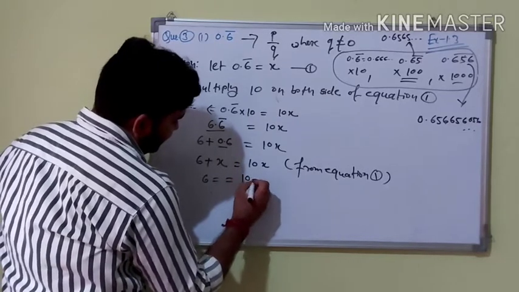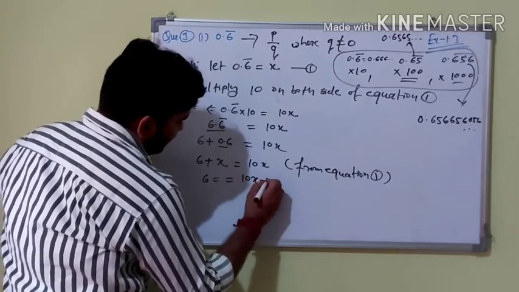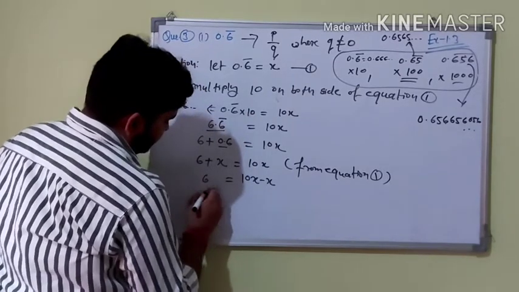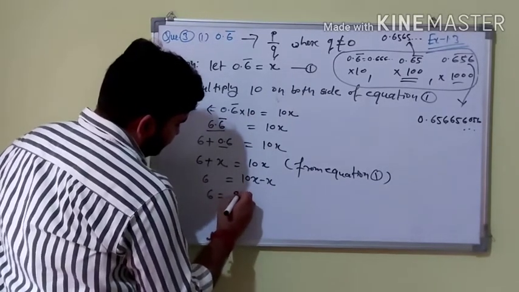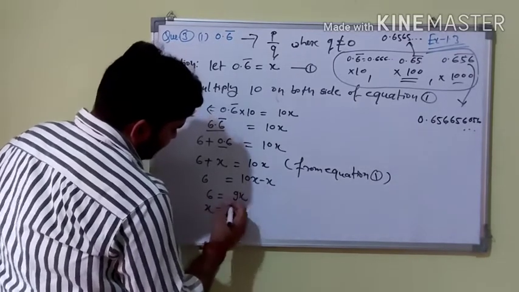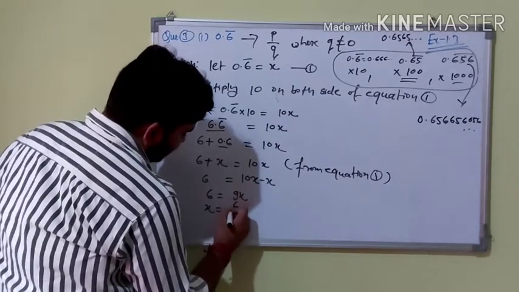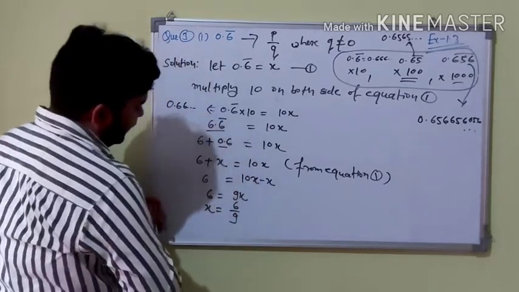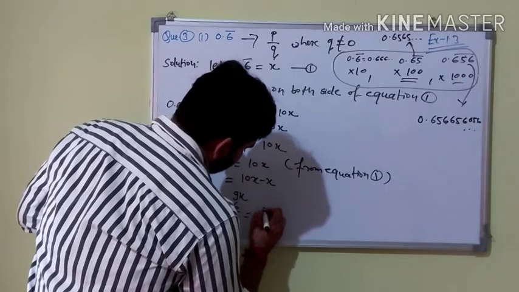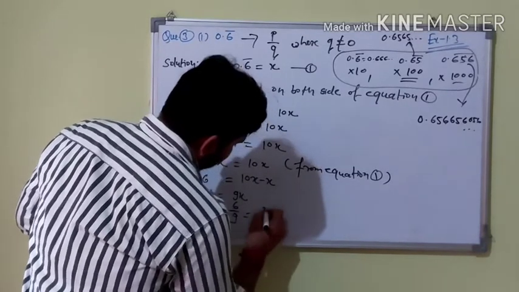10x minus x, we get 6 is equal to 9x, x is equal to 6 by 9. Okay, solve it. 3 2s are 6, 3 3s are 9.